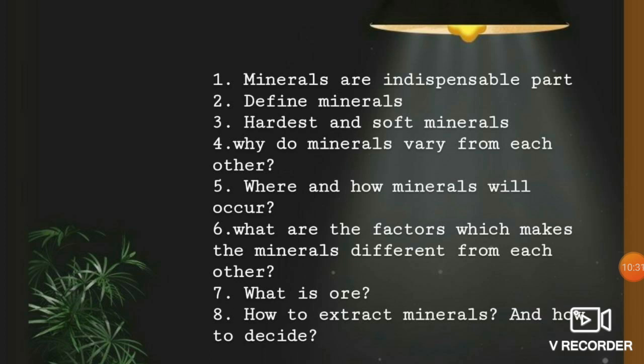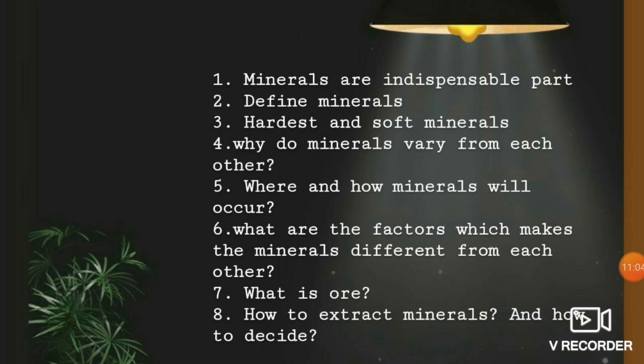And next, we discussed the definition of minerals. It is homogeneous, of course, it is naturally occurring with a definable internal structure, and they vary from softest to hardest minerals. And next thing we discussed was the examples of hardest and softest minerals. Hardest, diamond, and the softest, talc. And next, why do minerals vary from each other? Because different minerals are formed under different physical and chemical conditions. So that is what is making the different minerals.